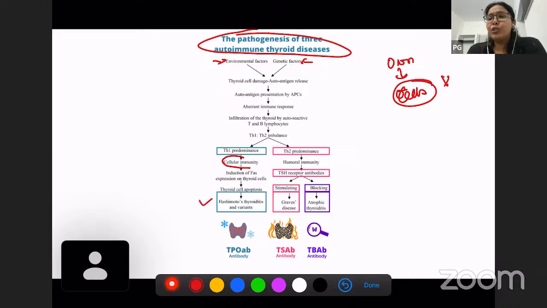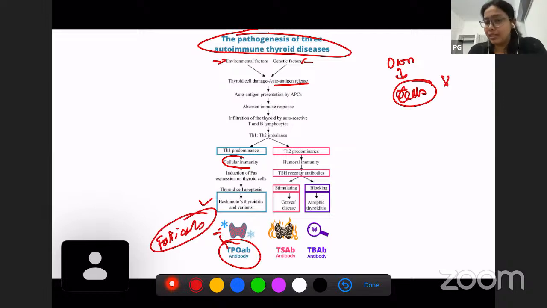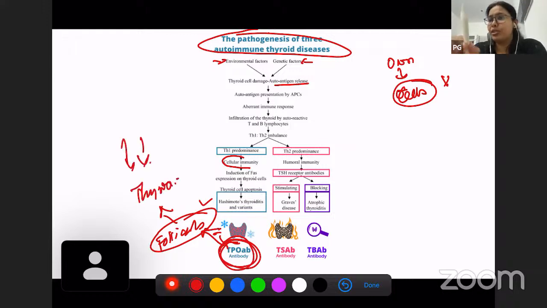So what happens in Hashimoto's thyroiditis is that autoantibodies start being produced which attack our own thyroid cells. This autoantibody is thyroid peroxidase antibody, which attacks the follicular cells of the thyroid. We had discussed follicular cells in the last class. Because of that, whatever thyroid hormone, thyroxine, these follicular cells were supposed to produce, the production of thyroxine reduces.